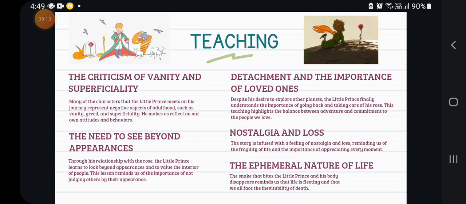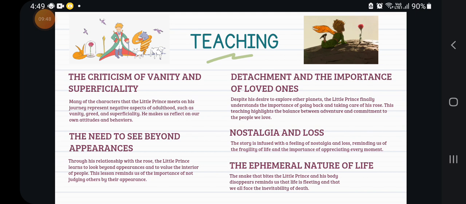the little prince represents our own inner child, and the other people that the little prince meets in the asteroids show us the negative aspects that an adult has. Adults have many of these aspects, like vanity, superficiality, and many other things. They need to see beyond appearance.